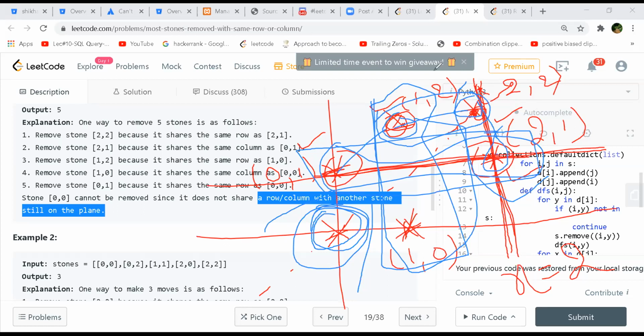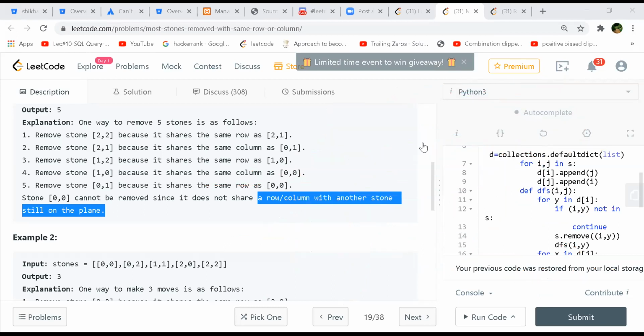Somehow you will be removing one at a time. So for one entire connected component, 1 will be left, I think. For each connected component, you will have the number of stones minus 1 removed. If it is 3, then 2 will be removed and 1 will be left. I think that's a pretty straightforward implementation if you use DFS or something like that, right?